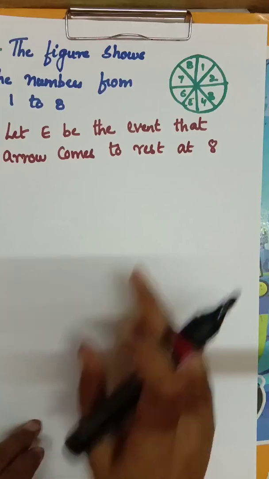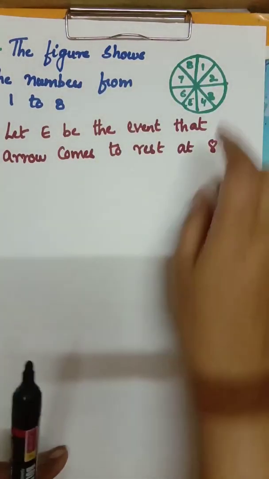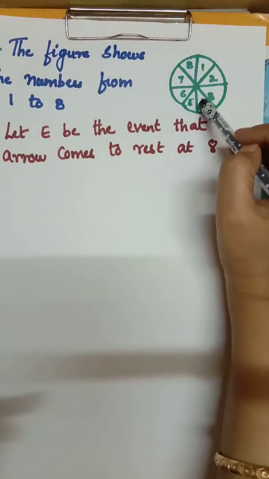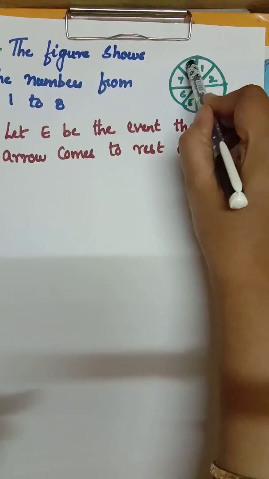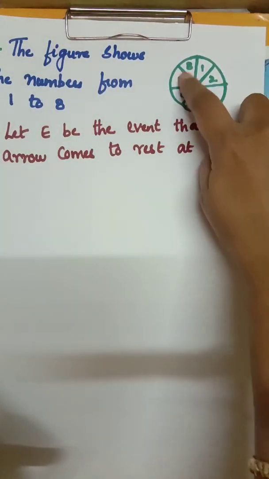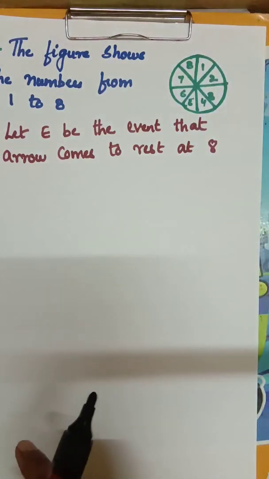So the chances for getting number 8 is how much? 1. Number of favorable outcomes to get number 8, the chances of the arrow coming to rest at 8 is 1. So favorable outcome is 1. Total possible outcome is 1, 2, 3, 4, 5, 6, 7, 8. Total possible outcome is 8.